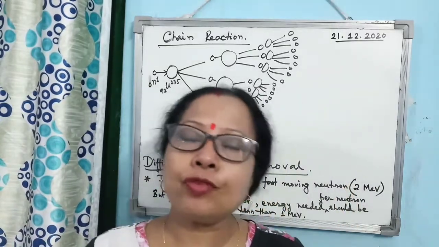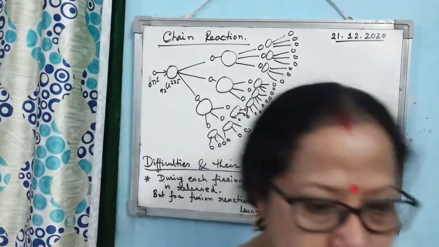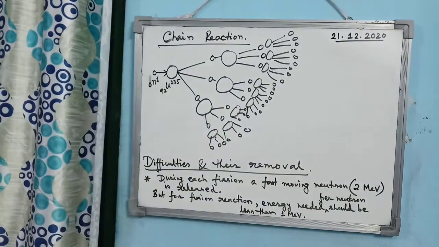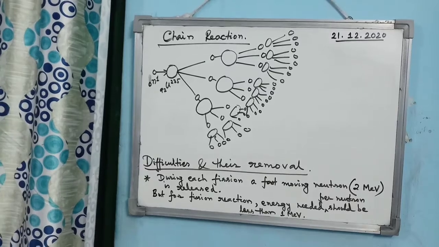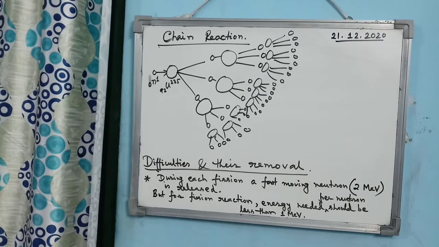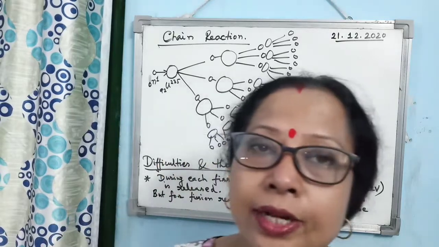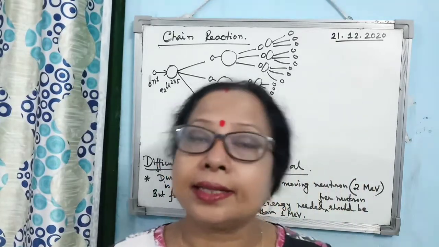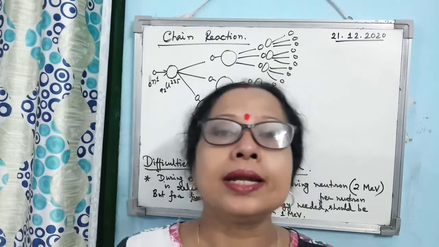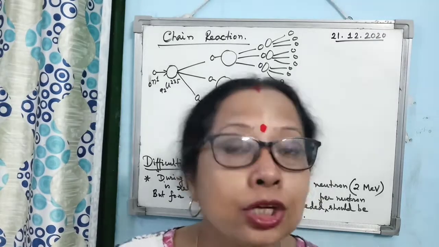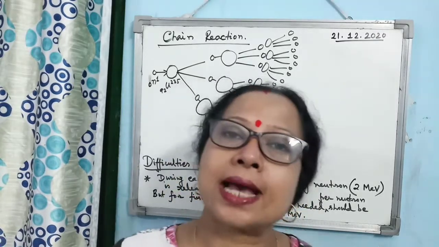Alright. If you consider the chain reaction, you see what is happening: once the reaction has started, at every step the reaction is getting multiplied. Not only that, it continues as a chain.